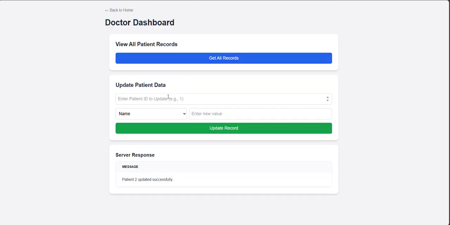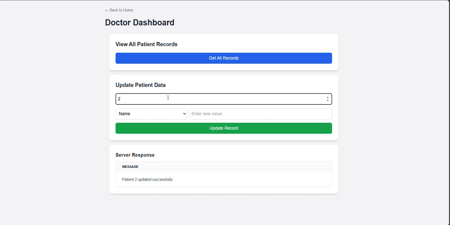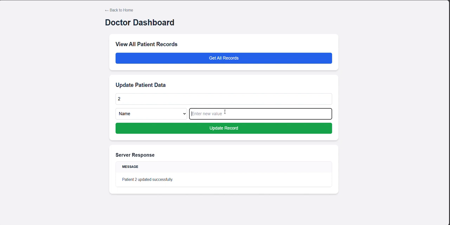As you can see here, I'm updating a patient's name along with its ID. So you can see here a message has emerged that patient 2 has been updated successfully.